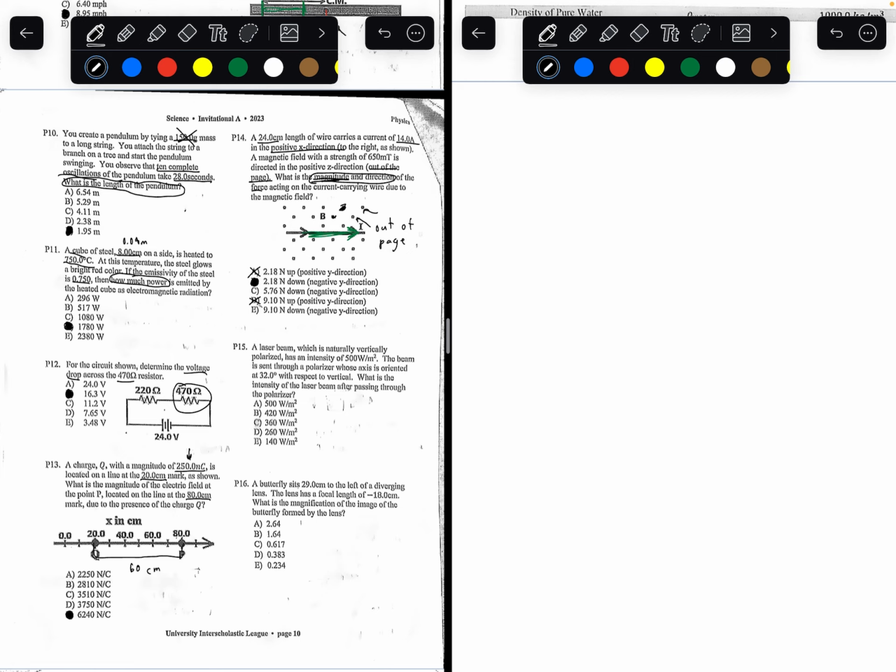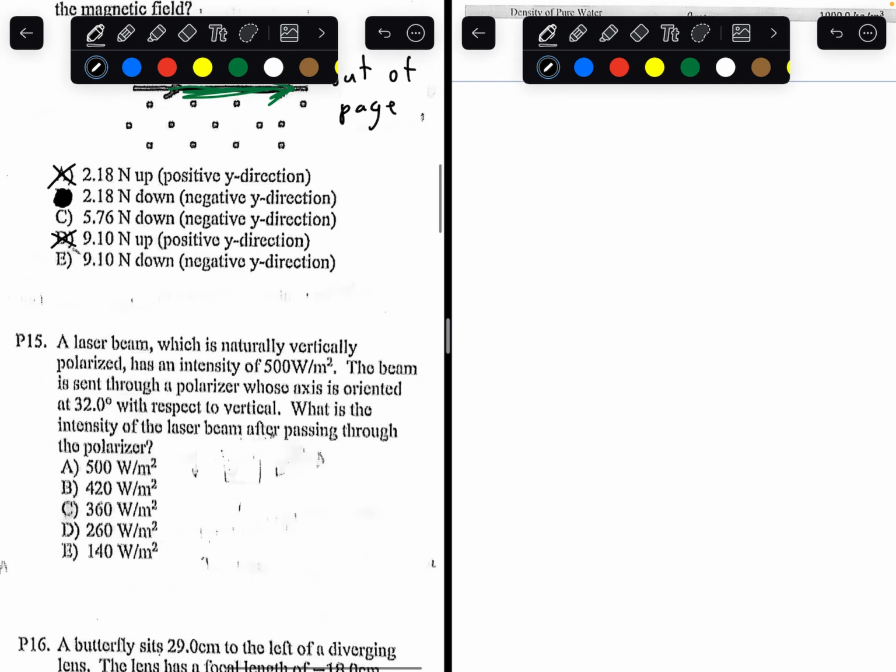Number 15. A laser beam, which is naturally vertically polarized, has an intensity of 500 watts per meter squared. The beam is sent through a polarizer whose axis is oriented at 32 degrees with respect to the vertical. What is the intensity of the laser beam after passing through this polarizer? So we know the laser beam is already polarized.